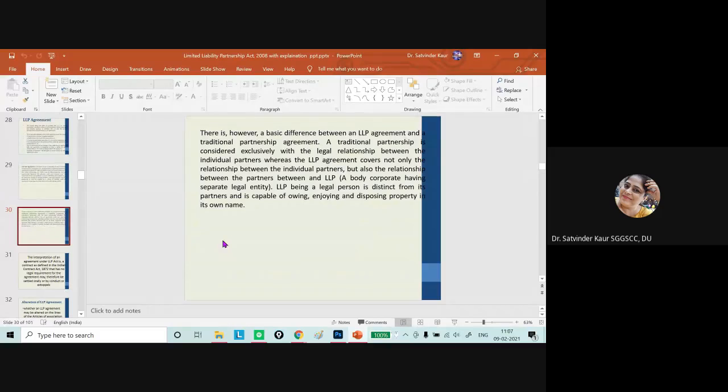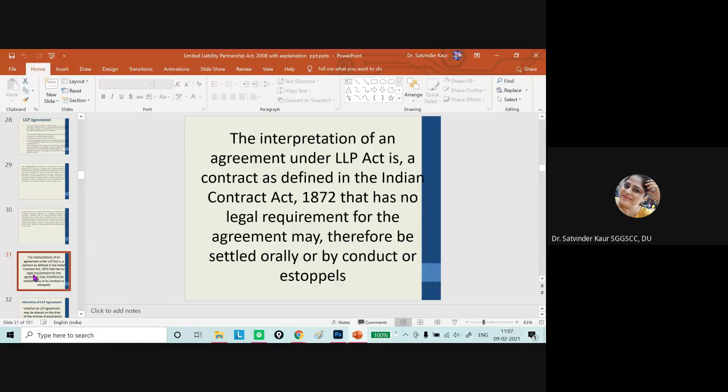When we talk about the basic difference between the two, the basic difference is that in traditional partnership, we talk about the relationship between the partners themselves, but in case of LLP we are talking about the relationship among partners as well as with the organization that exists as a separate legal entity.